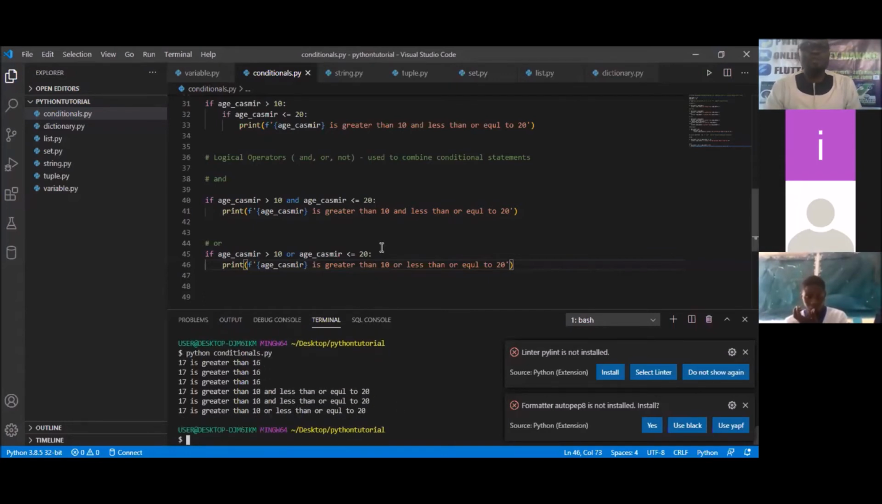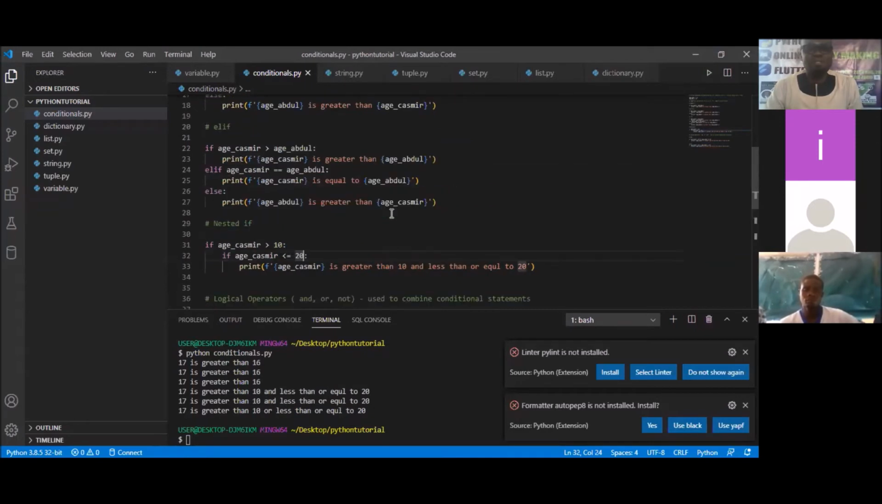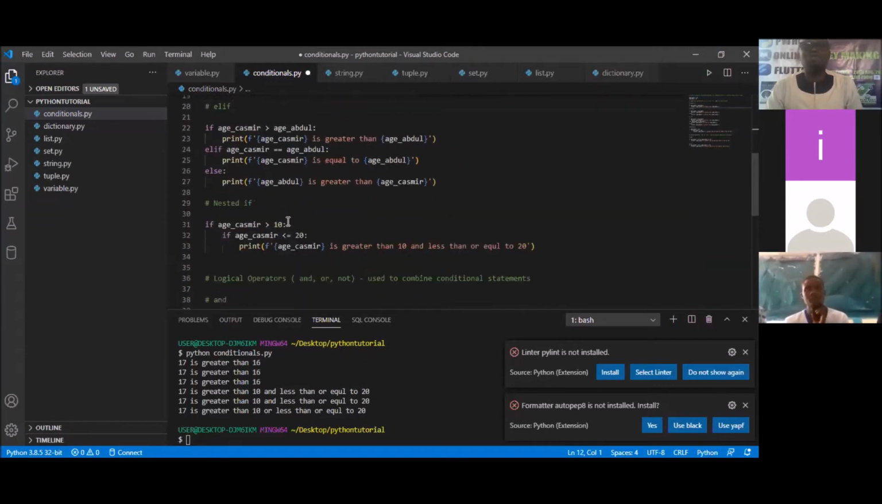You understand? But even if I now go back and change this, we are considering 17, because Casimir's age is 17. So let's change this to something that will not work. Okay, let's change Casimir's age to 40. What do you think will happen? With the first one, what? Yeah, the first one is true. So what is going to happen if the first one is true? The action will still perform, isn't it? So let's save this and go down and run again.